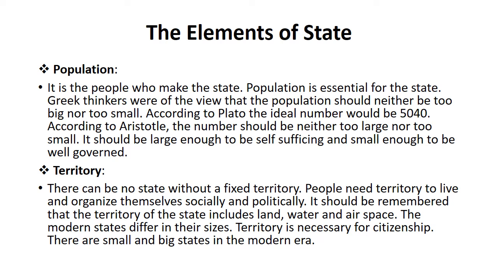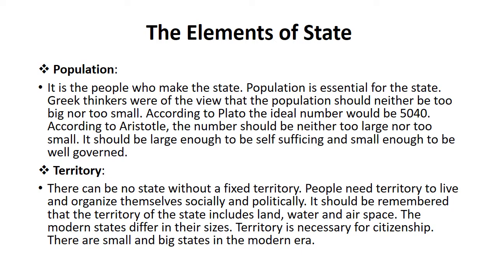People need territory to live and organize themselves socially and politically. It should be remembered that the territory of the state includes land, water, and airspace. So in territory, all of them have to be considered, not just land. You have to consider land, water and airspace. All the three components have to be considered in territory if we are about to say that this place is a state.